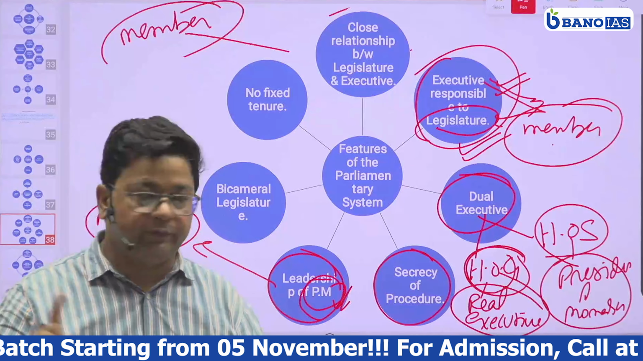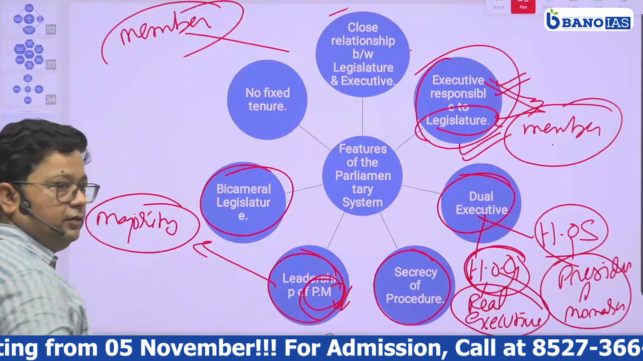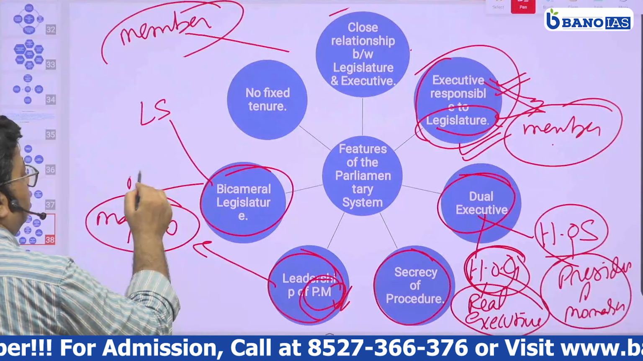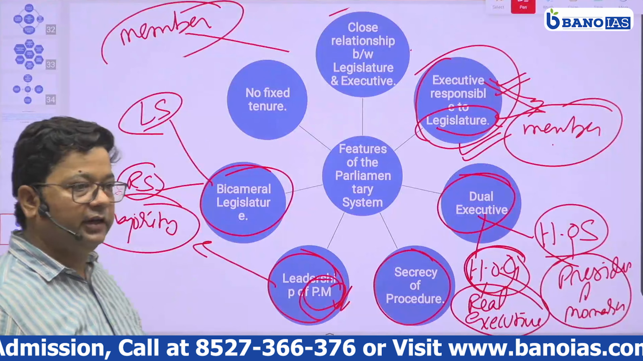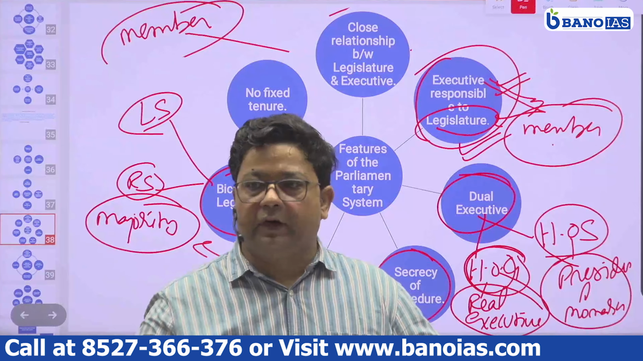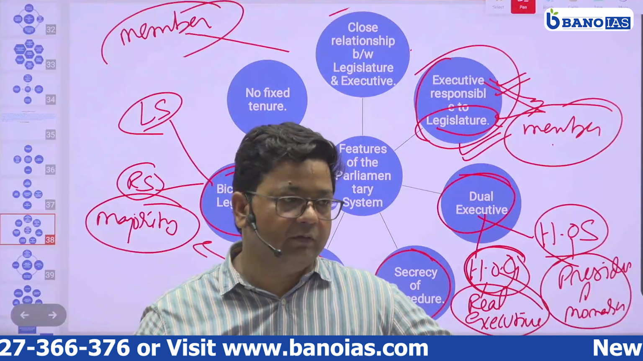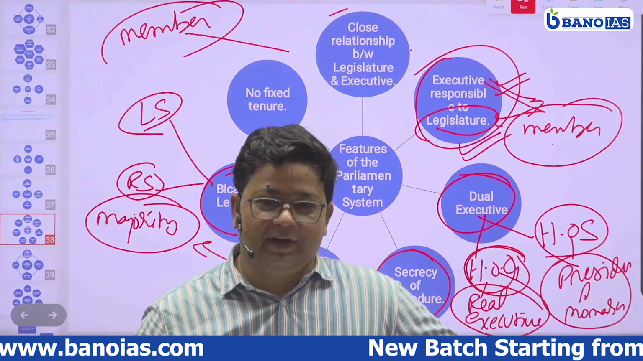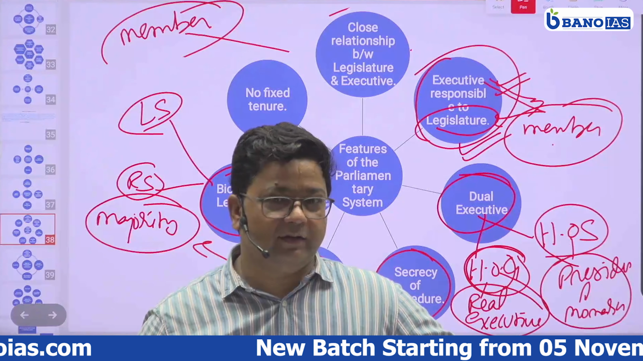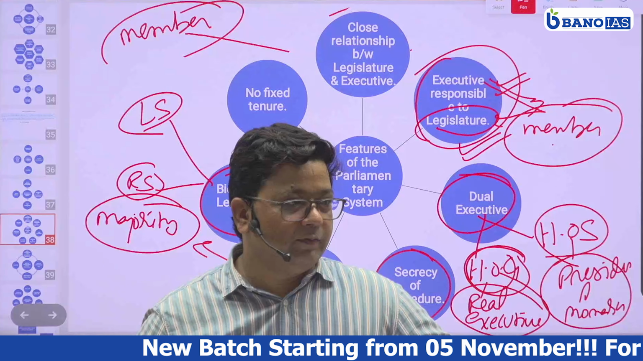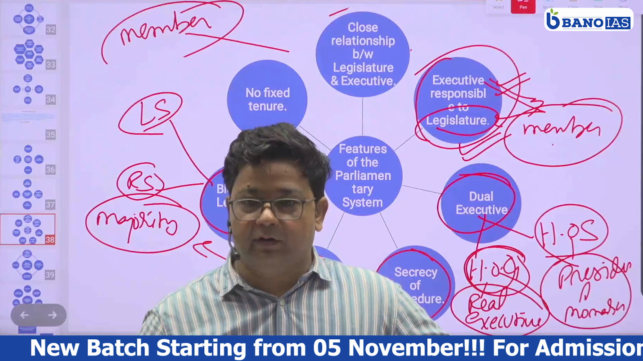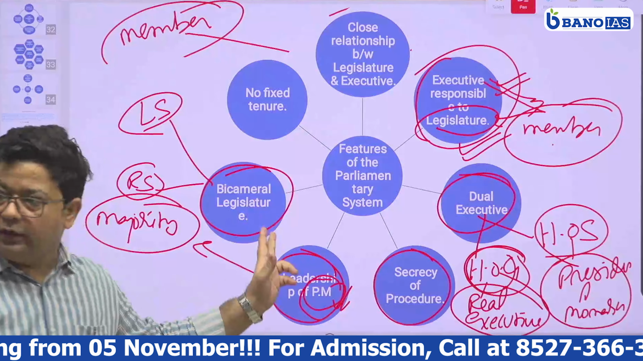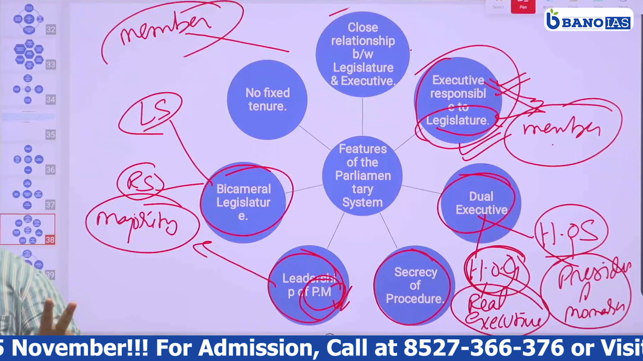Is this clear? Next, bicameral legislature, two houses, Lok Sabha and Rajya Sabha. The parliament has two houses, right? But certain states do not have a bicameral legislature. How many states have a bicameral legislature? 8. Recently, Madhya Pradesh was added in 2022. So there are 8 bicameral legislatures. So bicameral is clear, having two houses in a parliament.